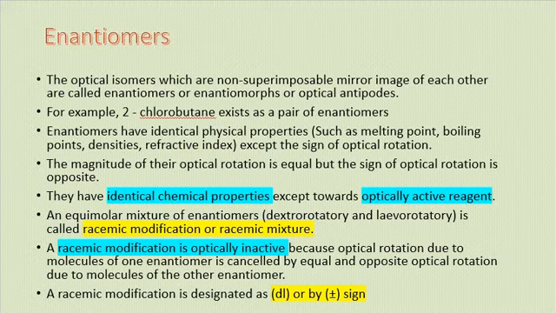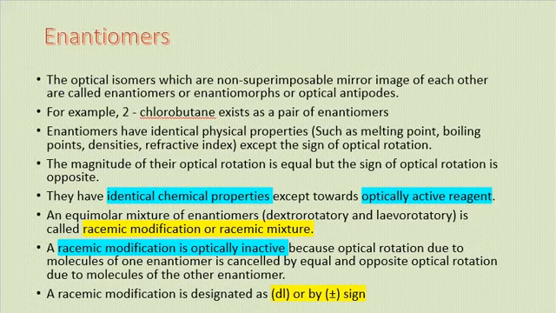For example, we have just learned 2-chlorobutane exists as a pair of enantiomers. One is its original structure and another is its mirror image. Enantiomers have identical physical properties, and identical chemical properties also, except the sign of optical rotation. The magnitude of optical rotation is equal, but the sign of optical rotation is opposite.